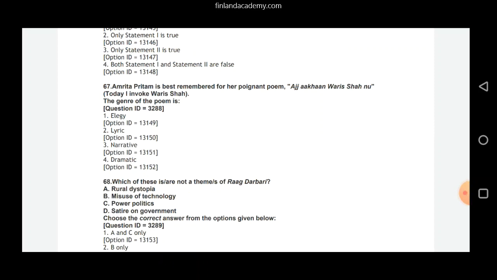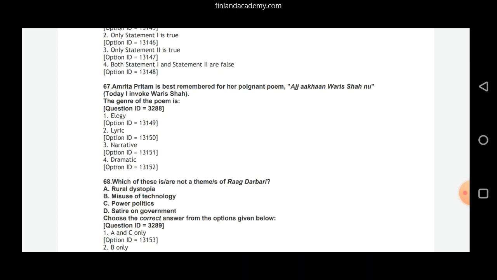Amrita Pritam is best remembered for her poignant poem Aaj Akhan Waris Shah Nu, Today I invoke Waris Shah. The genre of the poem is elegy, lyric, narrative, or dramatic. So, this work is a part of partition literature that talks about the havoc that people faced during those struggling times.